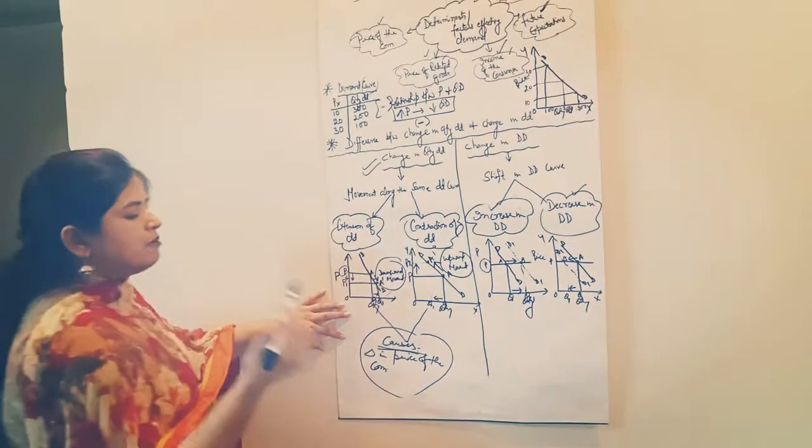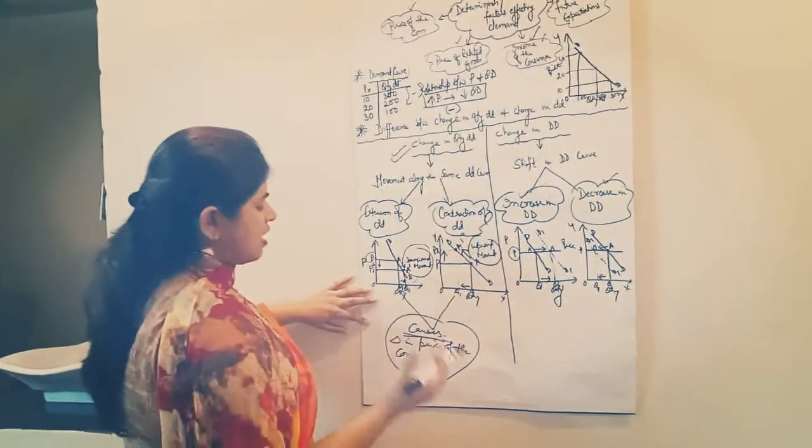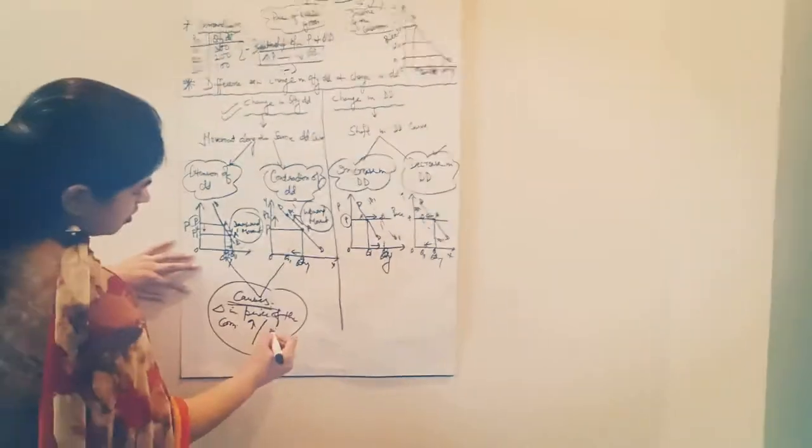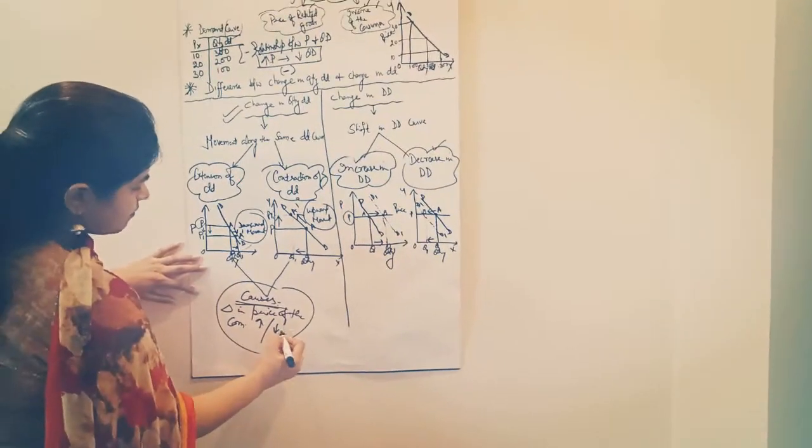So the main reason behind change in quantity demanded is change in price of the commodity, that is increase or decrease.